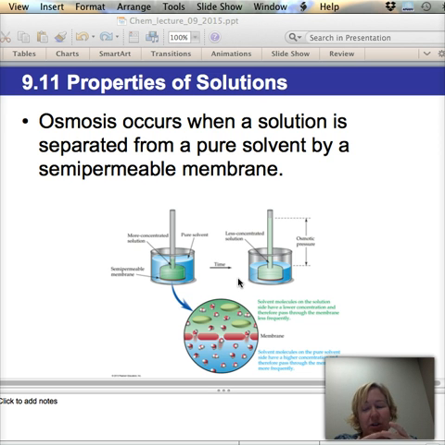I'm a girl, so the boys are going to have to help me. I think of it like pantyhose is kind of a semi-permeable membrane. You could put things in there, water can come in and out, but the big things can't come in and out of the pantyhose. We're going to play with this in lab, we have some dialysis tubing, also have some things for you to play with. But this is what osmosis is. It occurs when a solution is separated from a pure solvent by a semi-permeable membrane.